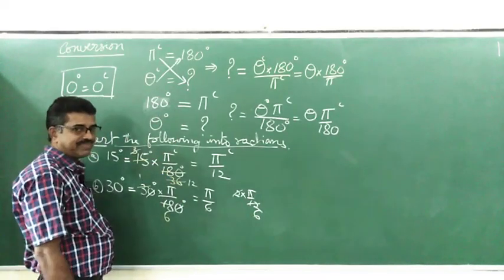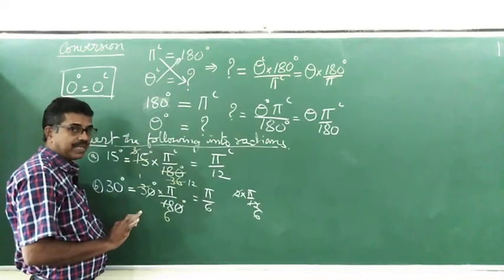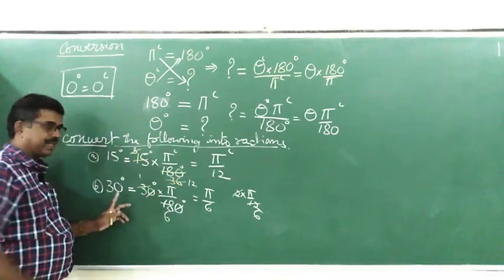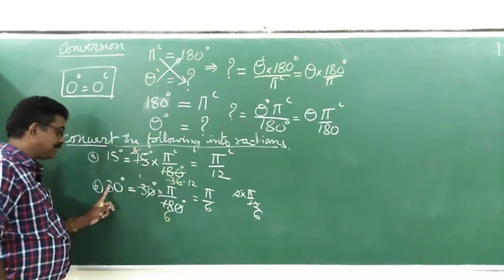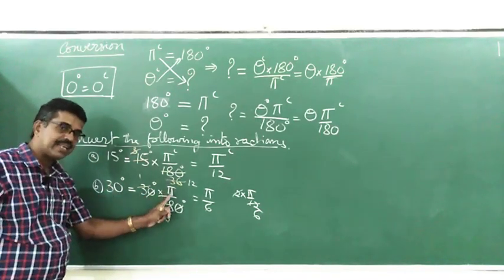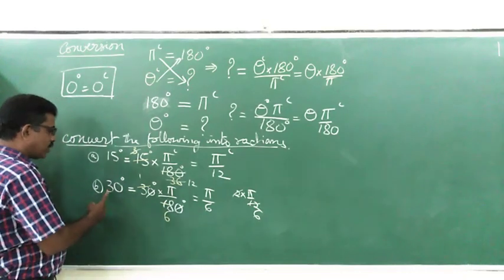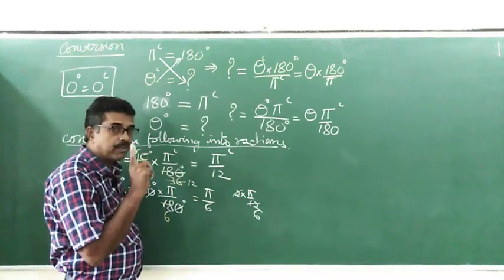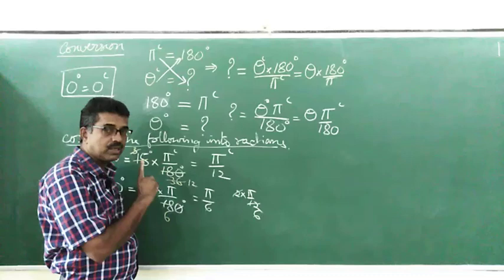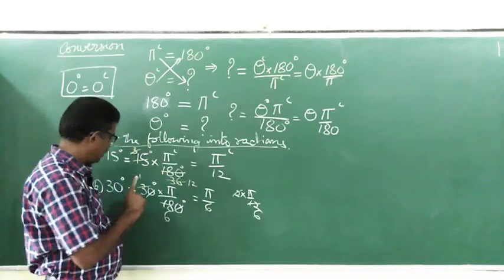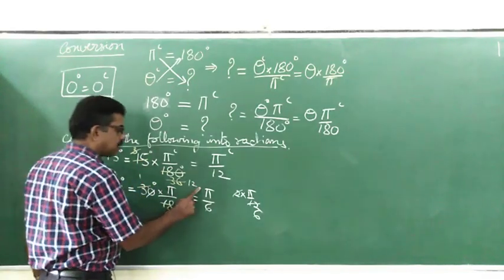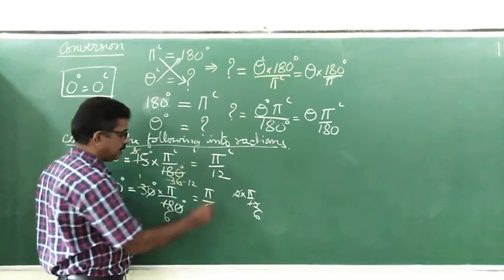This would be better, and the conversion method he can remember. Whenever you have to convert the degrees into radian, you have to get it done like this. Okay. What is 30 degree? In future, you have to remember. You will repeat it a number of times. 30 degree is pi by 6 radians.